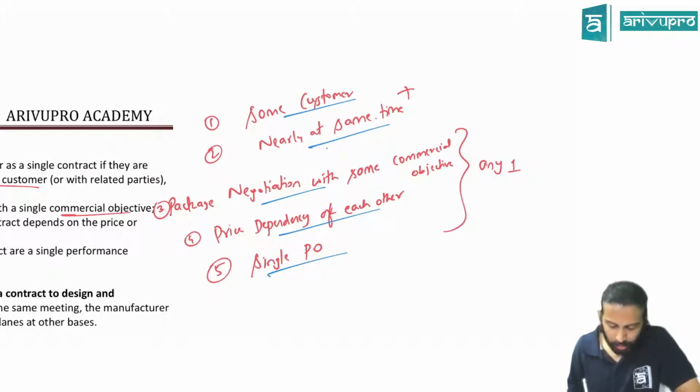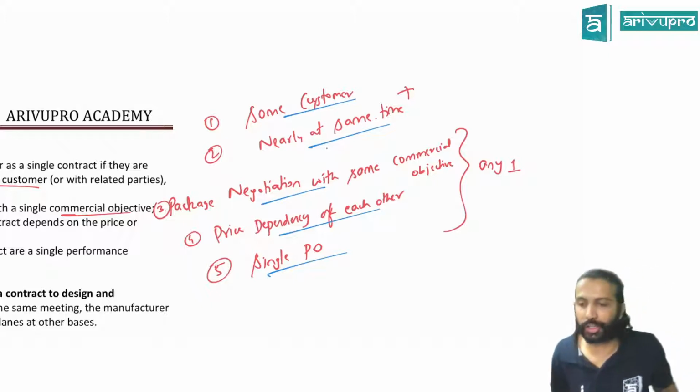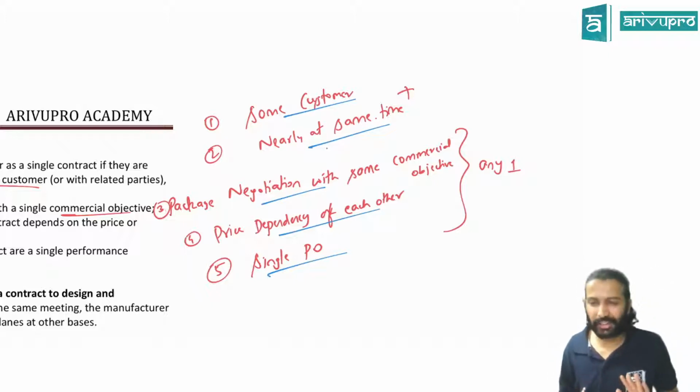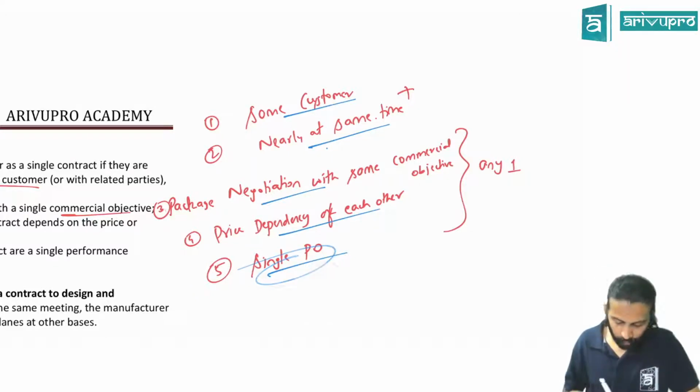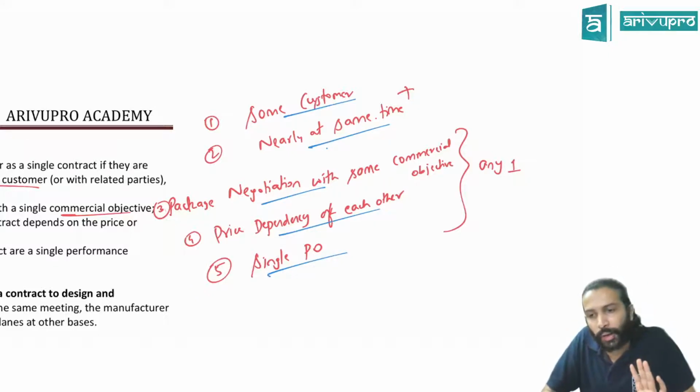Last one is both of them should represent a single performance obligation. What is performance obligation? We'll study next. Leave this for the time being. That is in fact your second step only. Performance obligation is your second step, that I'll tell you in a bit. Keep this on hold. Is it okay?